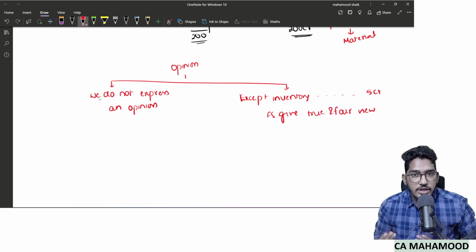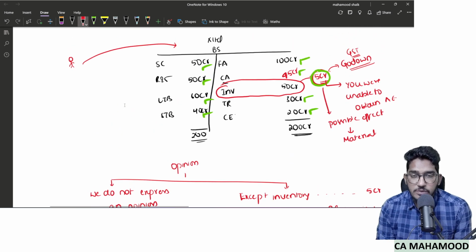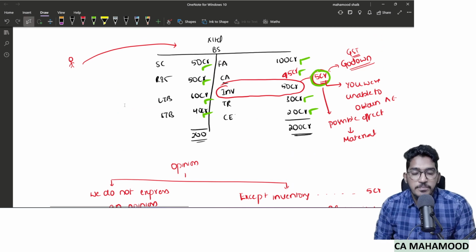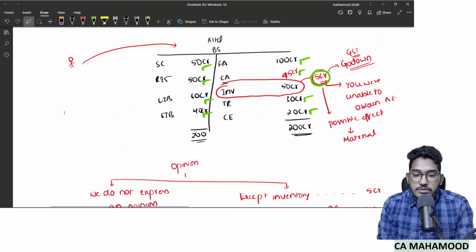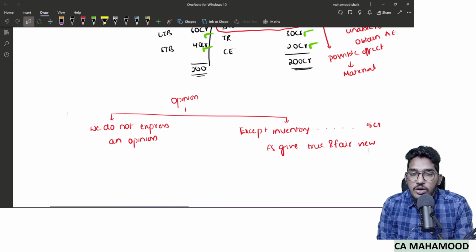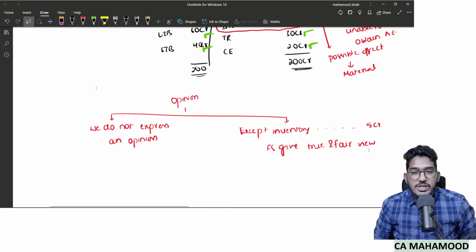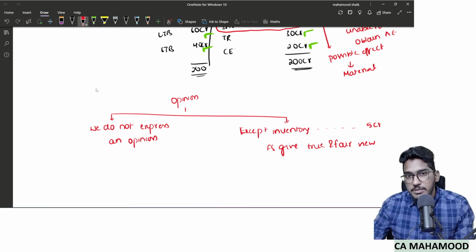If you are in the position of an auditor, once again step into the shoes of the auditor. Now tell me, which option will you choose? Will you choose option 1 or option 2? Will you say we will not be able to express an opinion, or you will say except inventory, rest of the items of financial statements are giving true and fair view? If I am a prudent auditor, I will go with option 2.